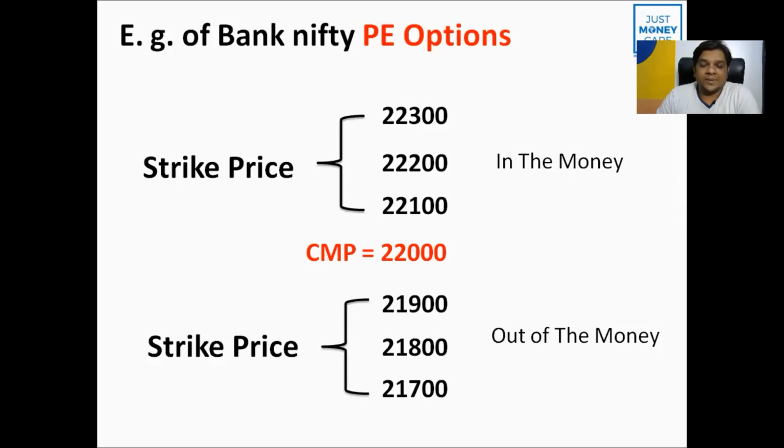And whenever the strike price is greater than the current market price, in the case of put options, we call it in the money put options. And the 22,000 strike price, we call the at the money strike price. So now you are very clear with this example of Bank Nifty call options and put options. Now let's understand the matrix.